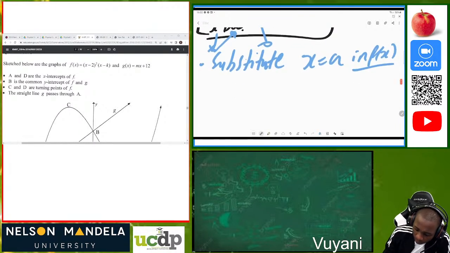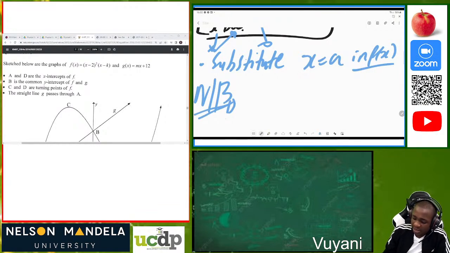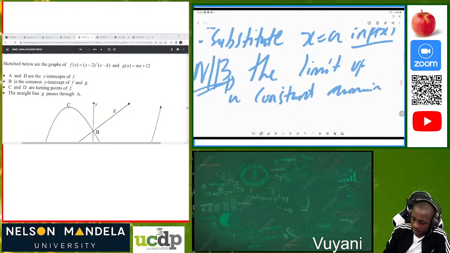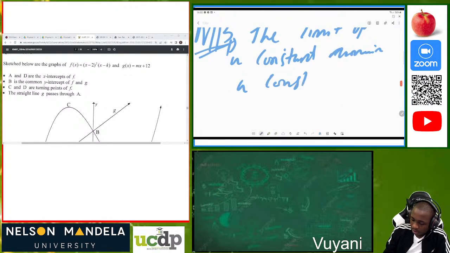Now, I also want us to have an NB on limits. What is important on limits is to understand that the limit of a constant remains a constant. I feel like I must just do 2 examples here. Let's just say example.